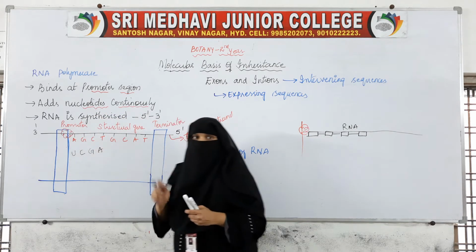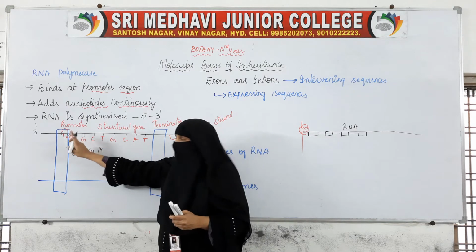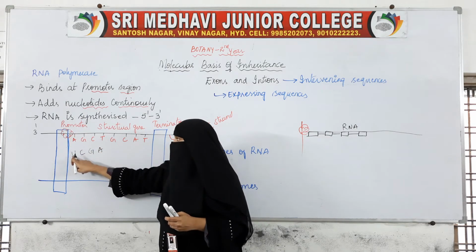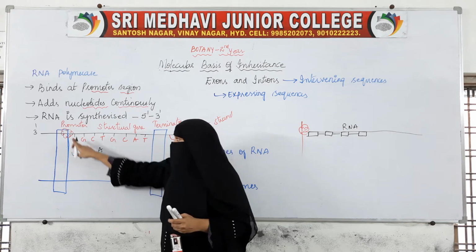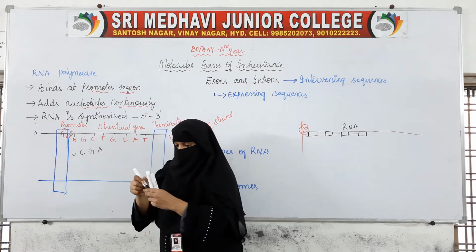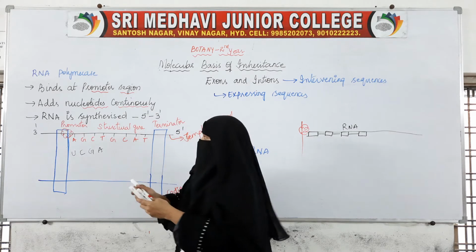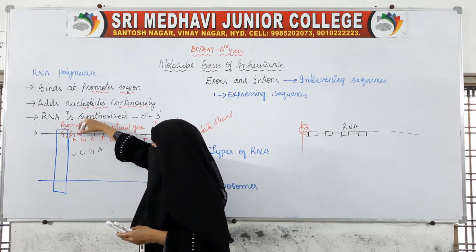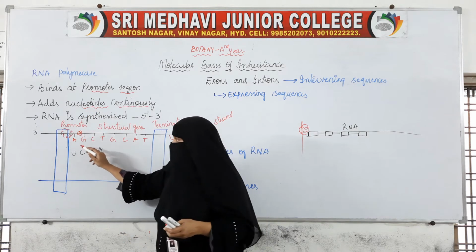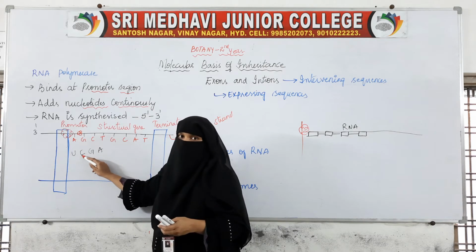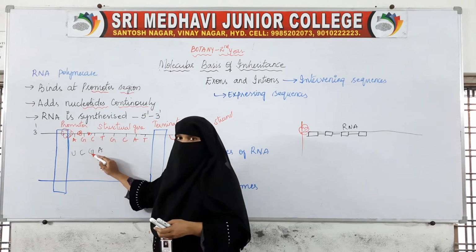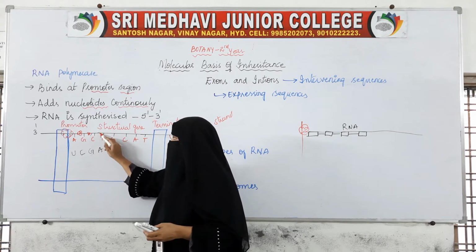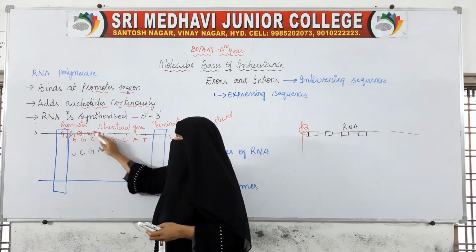So, it binds here slowly, and when the complementary strand is made, when the complementary nucleotide is added, the enzyme will move to this place. Now, it adds the nucleotide cytosine. Then it moves here. Then it adds guanine. After adding here, then it moves here. This polymerase moves here.